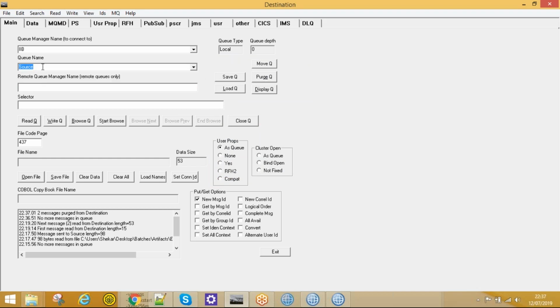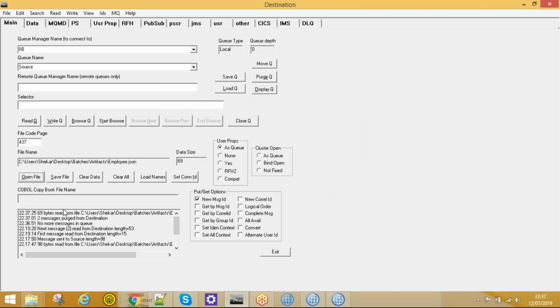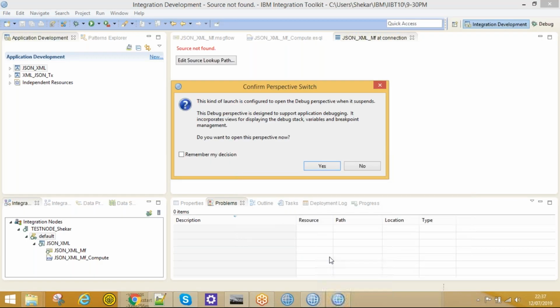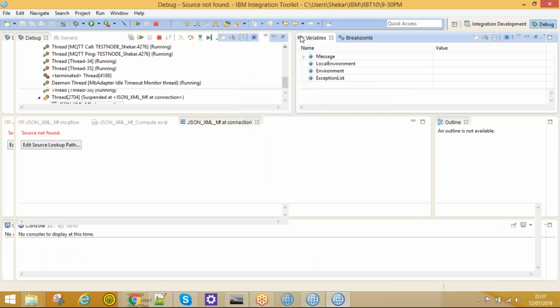Now in order to trigger this flow, in the MQ input node I have given this queue name, right? So let me put that JSON message in this queue. Select the file, open file, and select this JSON file, open, and that file is fetched. Now click on write queue. Whenever you click on write queue, our flow is triggered. We will see the message.